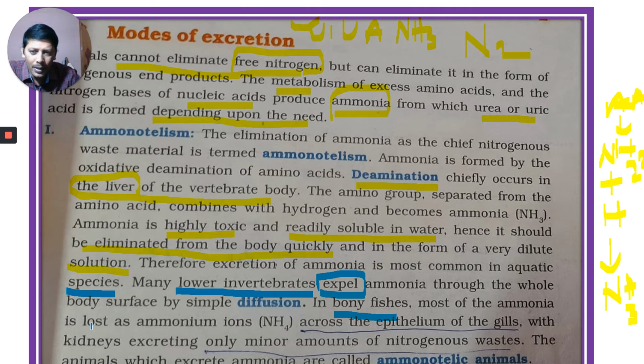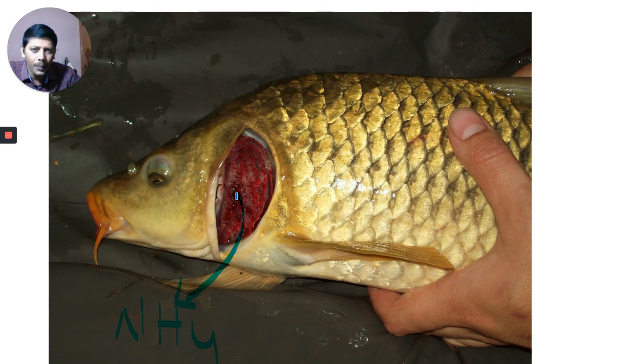Most of the ammonia is lost as ammonium ions across the epithelium of the gills. This is the operculum. The operculum is present in bony fishes. The operculum covers these gills. Now if they remove this operculum, you can see the gills here. This is the operculum.